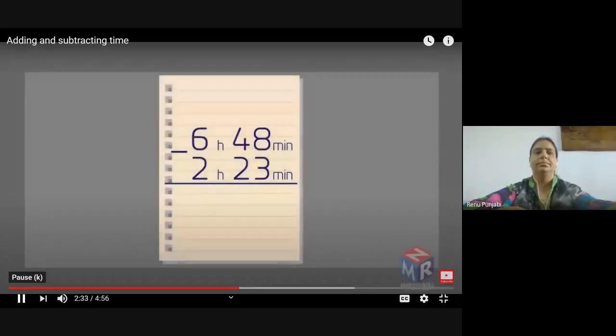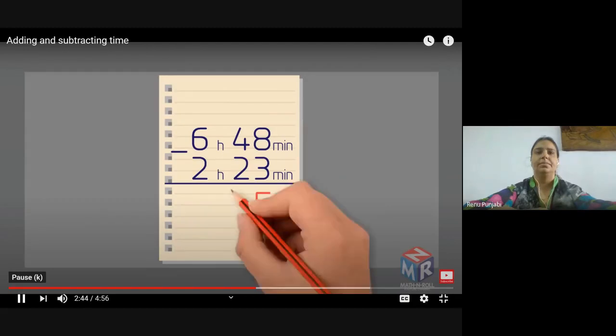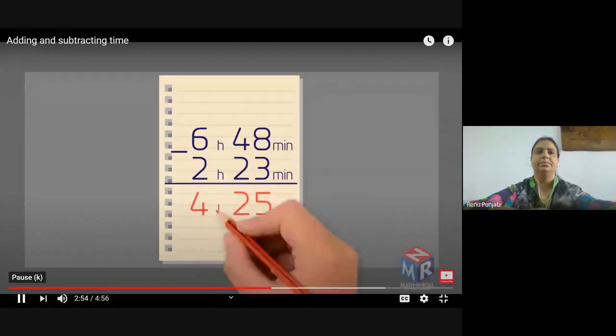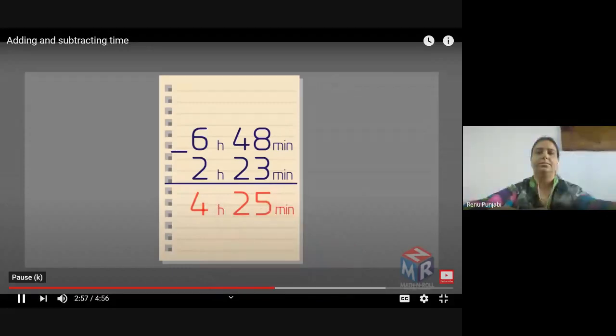Let's try an example. The numbers on the top are bigger than the numbers on the bottom. Because of that, we can subtract 23 from 48 normally. When you are subtracting a smaller number from a bigger number, it will be easy for you to subtract. 8 minus 3 gives us 5, and 4 minus 2 gives us 2. So we have 25 minutes. We are going to do the same thing for the hours. 6 minus 2 equals 4 hours. So the answer is 4 hours and 25 minutes.